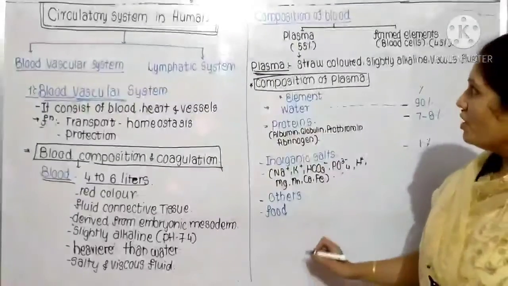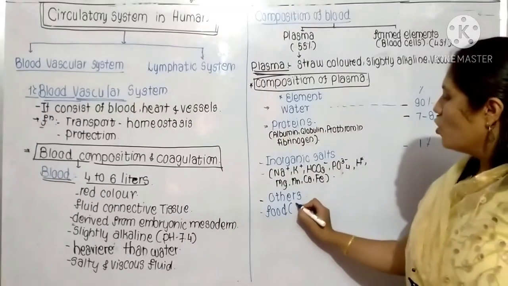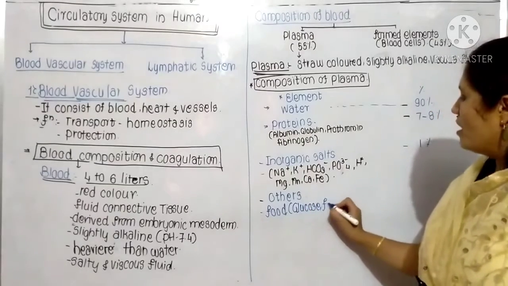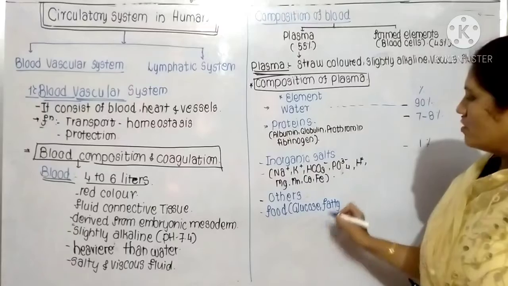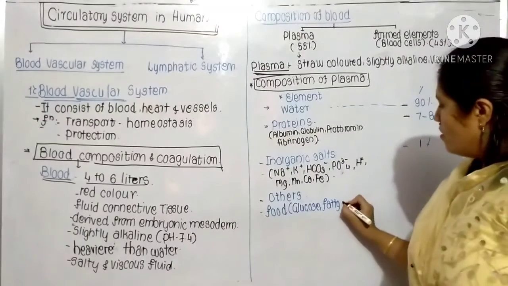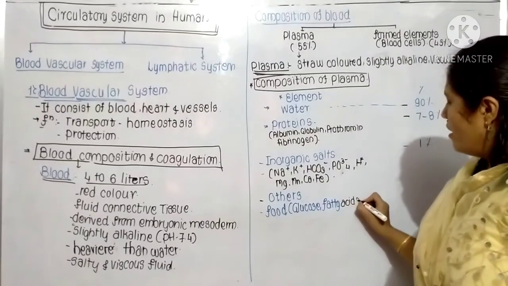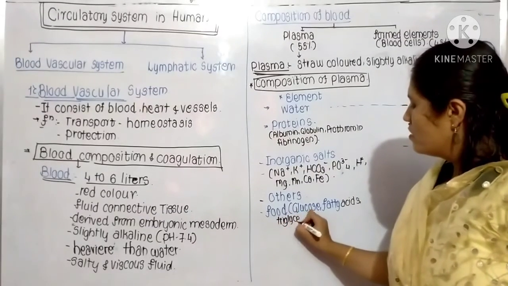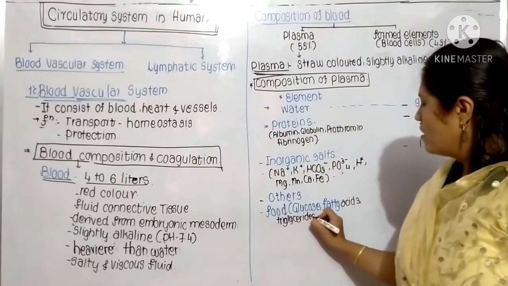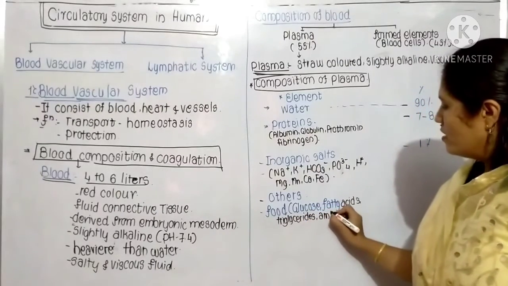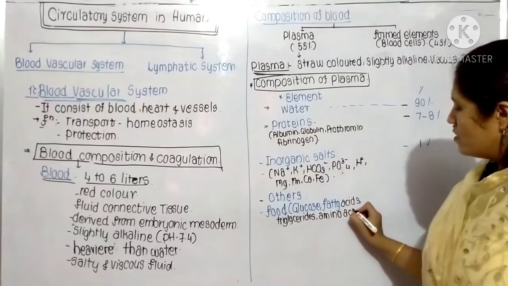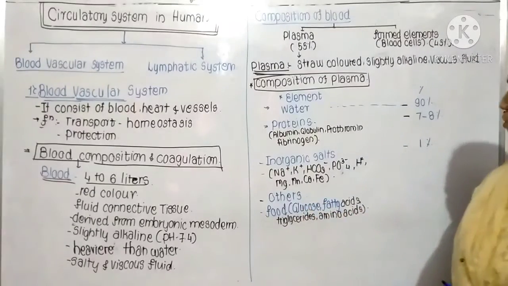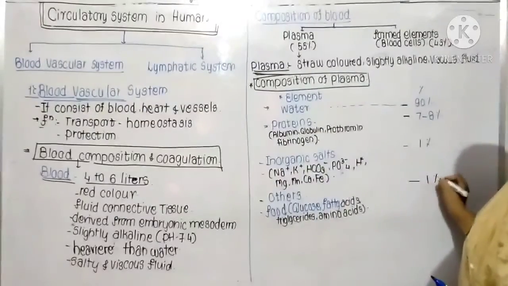Food means here glucose, fatty acids, triglycerides, and amino acids. These are the components included in the food, which is approximately 1% only.